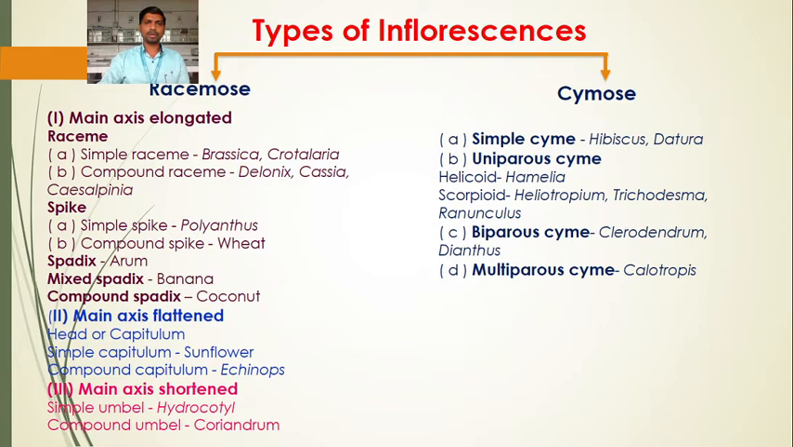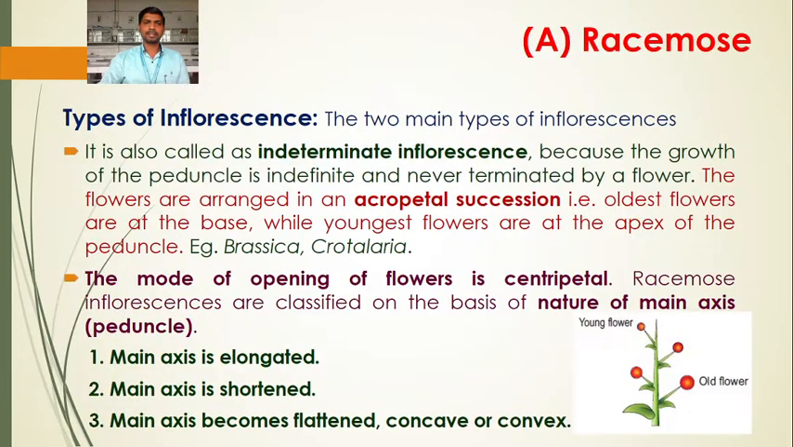There are two broad types of inflorescence, racemose and cymose. Now in detail we are going to study the types of inflorescence. There are two main types of inflorescences, racemose and cymose. So the first one is the racemose.